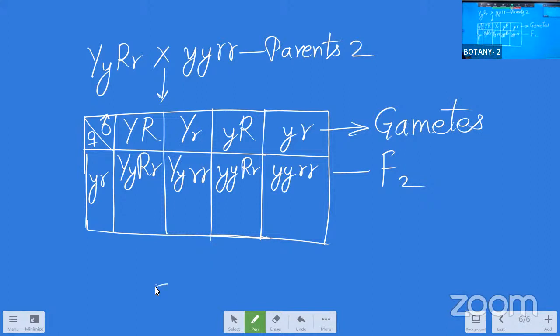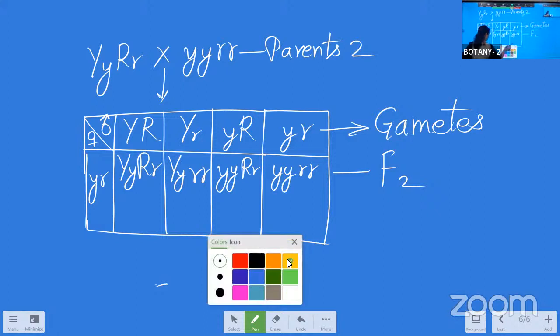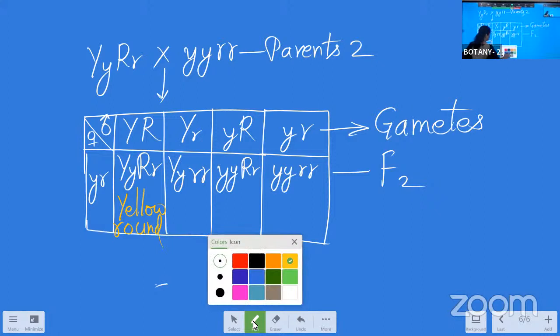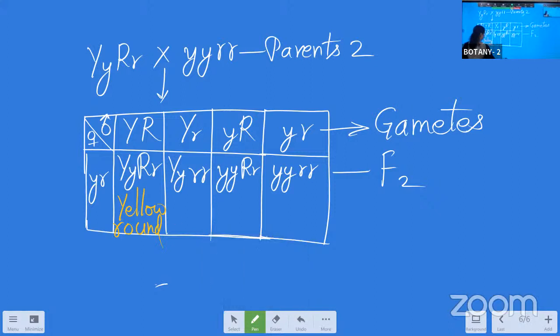Okay. Now, what is the color? This is the yellow round. So I am giving the 4 offsprings, 4 colors. This is orange.